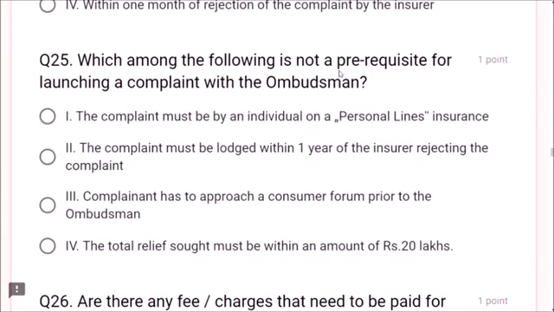Next, question number 25. Which among the following is not a prerequisite for launching a complaint with the ombudsman? The complaint must be by an individual. Yes, it is. The complaint must be lodged within 1 year. Yes, it is. Complainant has to approach a consumer forum prior to the ombudsman. No, friends, there is no requirement. So one can directly go to the ombudsman without going to a consumer forum. The total relief sought must be within an amount of rupees. Yes, it should be below 20. But the complainant having to approach a consumer forum prior to the ombudsman is not a prerequisite. The answer is option 3, friends.